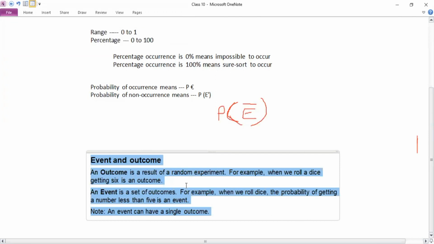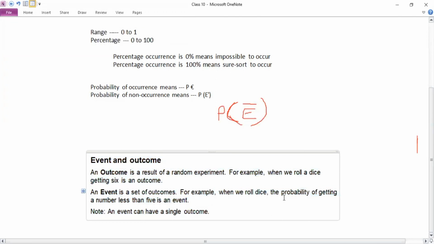Event means that it is the result of the random experiments. Suppose we have tossed a coin 10 number of times, then the tossing of the coin 10 times can be treated as the experiment, because we are trying to identify, if we toss the coin 10 times, what will be the results.